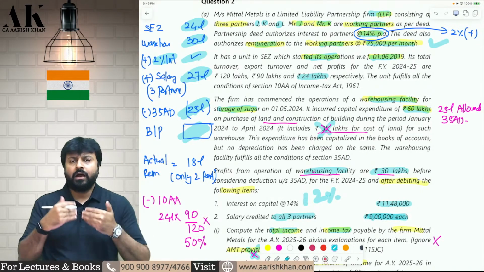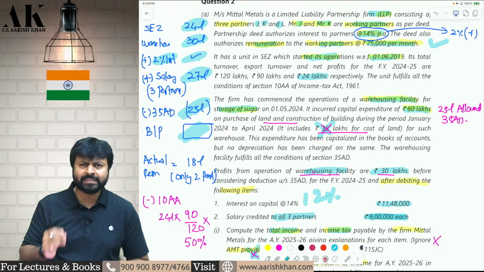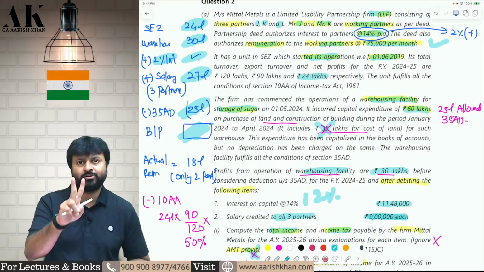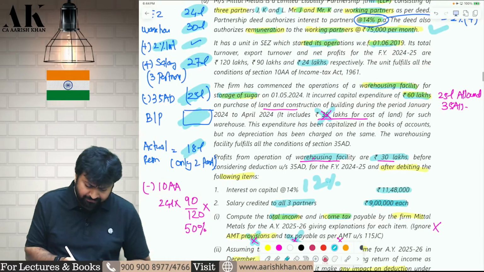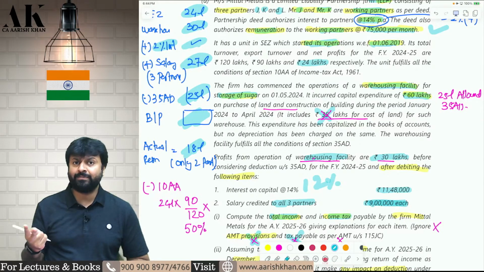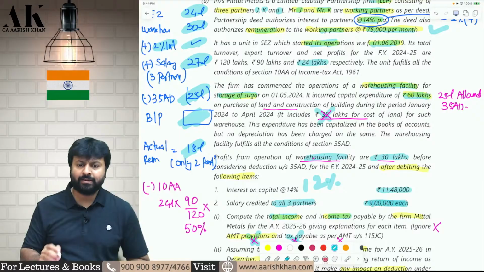Okay. Whatever book profit comes, on that up to 6 lakhs, 90% of book profit. Above 6 lakhs, 60% of book profit. That I will compare with my actual remuneration. Actual remuneration I will compare with how many partners? Only two partners, because only two partners are working partners. Therefore, the remuneration paid to the two working partners is 18 lakh. So I will compare with 18 lakh, whichever is lower will be allowed as remuneration deduction.